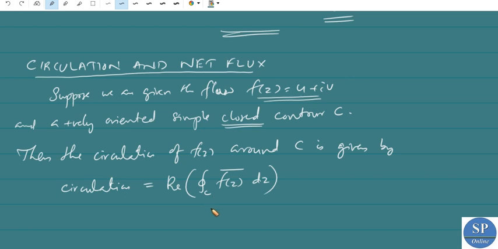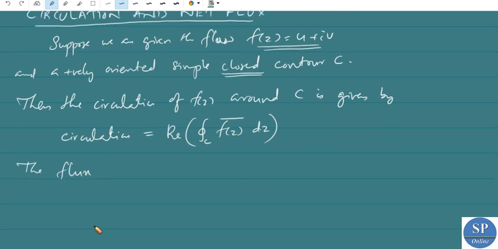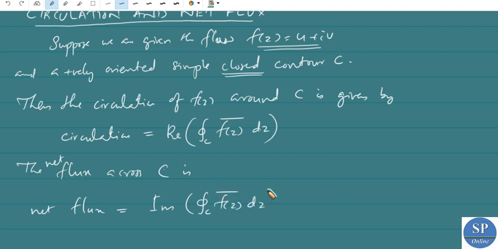Okay, the real part of the contour integral over C of f of z bar dz gives the circulation, and the net flux across C is given by the imaginary part of this integral over C of f of z bar dz.